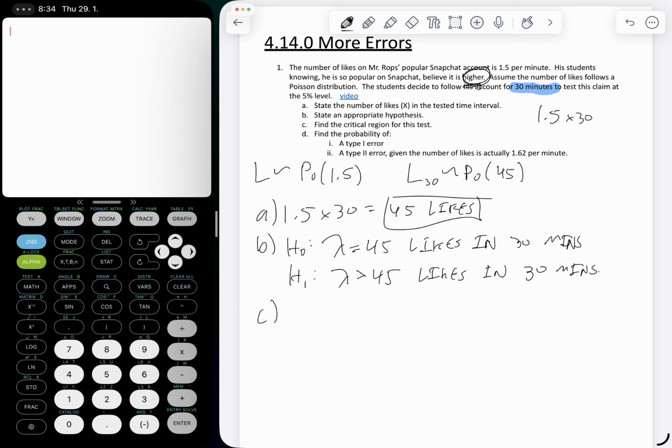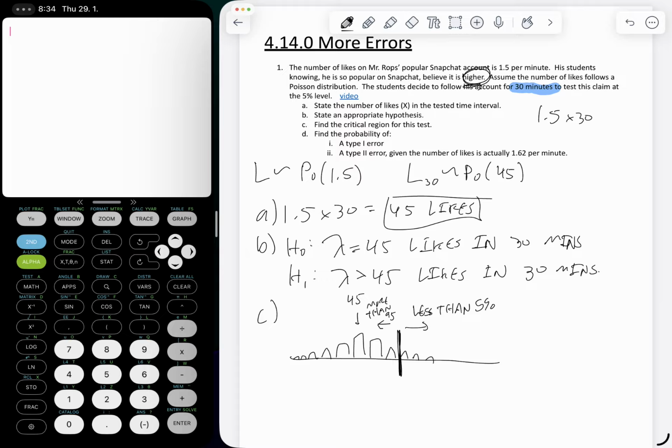Now we're going to find a critical region. So obviously we're going to need more than 45 likes, right? And if we think about this in terms of probabilities, the probability at the very beginning is going to be very low, then it's going to get a little bit higher, and then it's going to start to come back down. The highest probability will probably be around 45. And at some point, if we cut this off, we're testing this at the 5% level. So to the right of that value, I want less than 5% of my data. And of course, that means on the left-hand side, there's more than 95%.